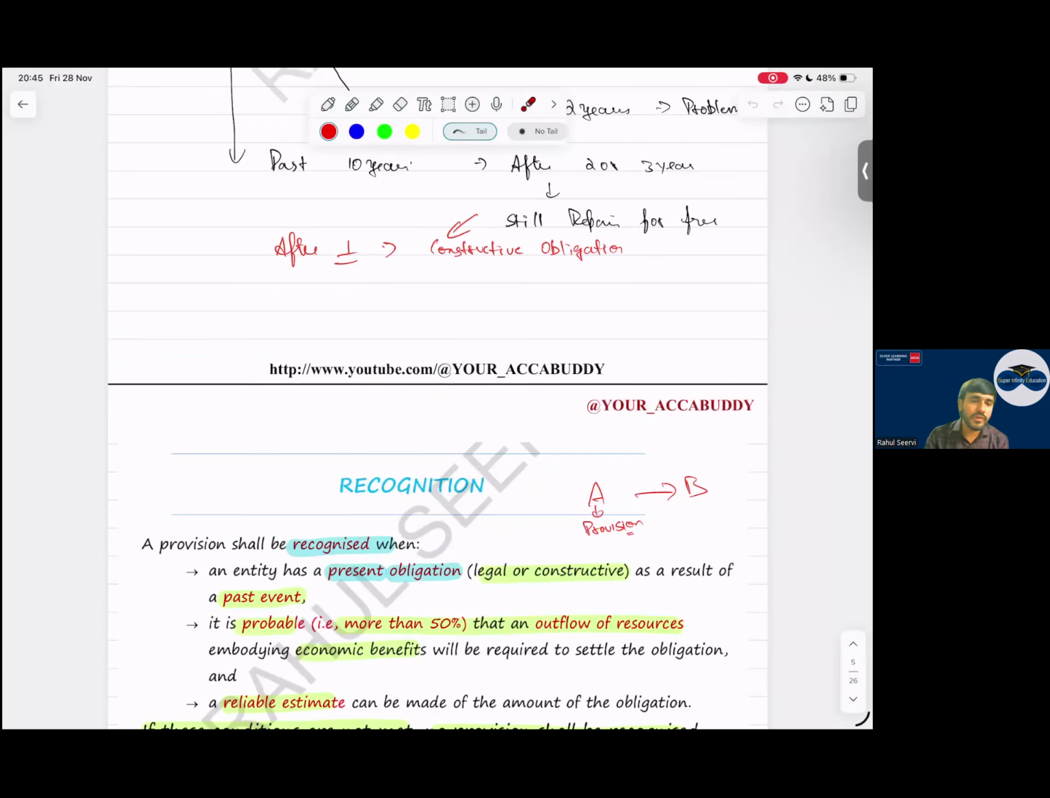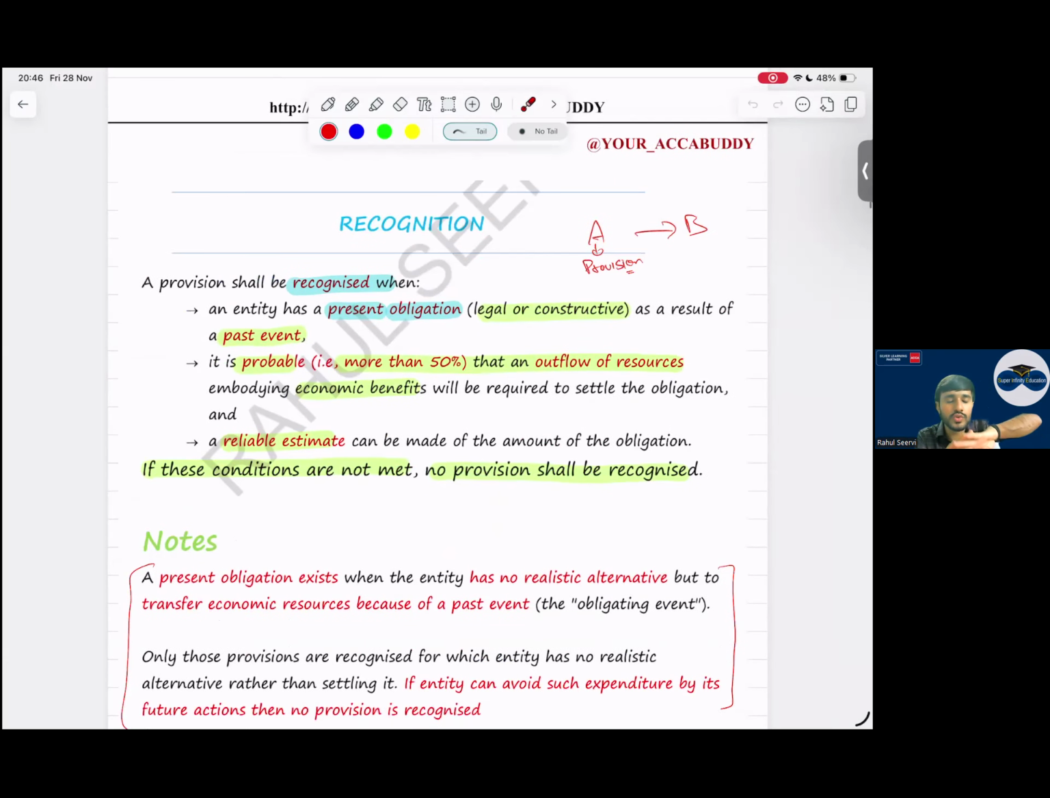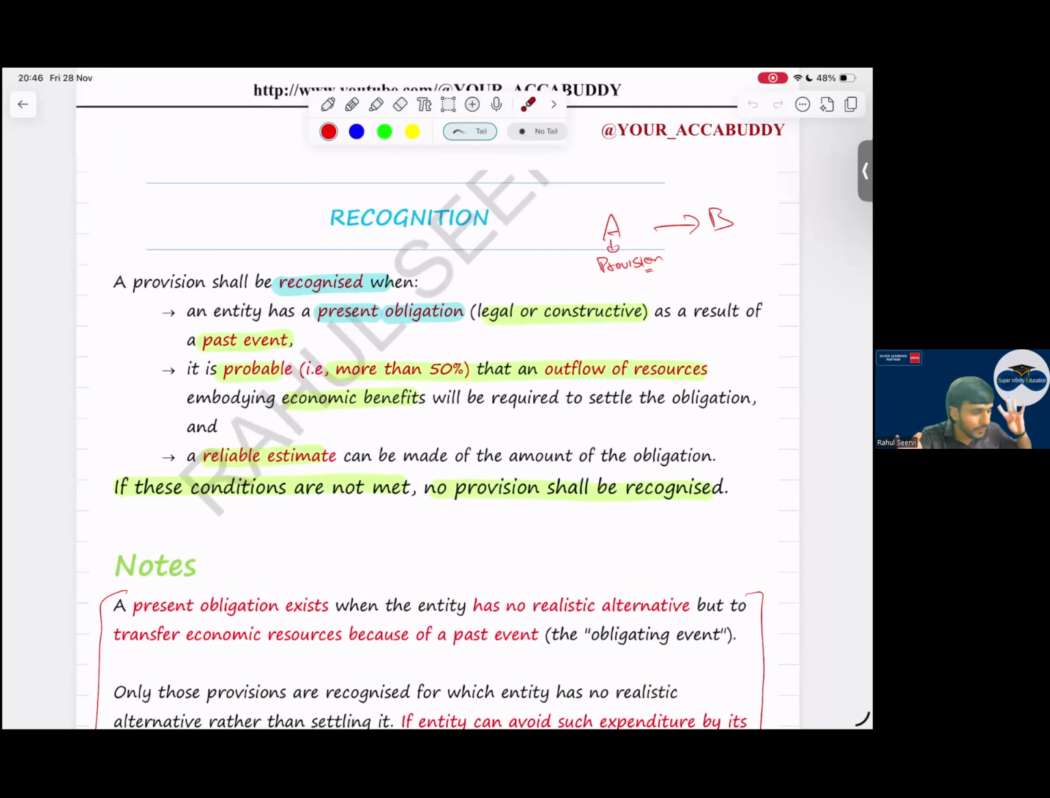Then recognition. When will you recognize provision, sir? Important point. Provision is recognized when a present obligation is there, either legal or constructive, and it should be a past event, not a future event. It is probable, more than 50% chance that outflow will be there, and you should be able to estimate the amount. Reliable estimate can be made. If all the 4 conditions are being met, we recognize provision. If not, no.